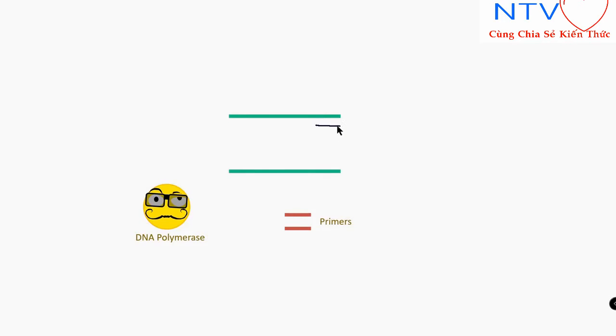One primer will attach at one end, and the other primer will attach at the other end of the N gene of coronavirus. It is specific for that, right? Let's suppose if here is A, then here must be T, right? If here is G, here must be C, right? So it is like that.